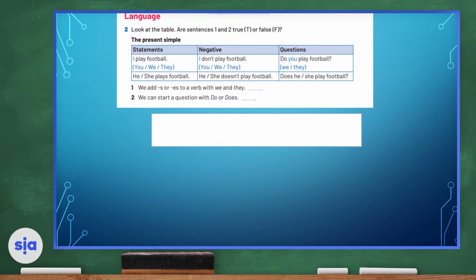What do you guys think? Is this true or false? Of course, it is false. We only add s or es to the verb only with he or she or it, not with we and they. As for number 2, we can start a question with do or does. Is this true or false? It's true. We can say, do you play soccer, or does he like football?